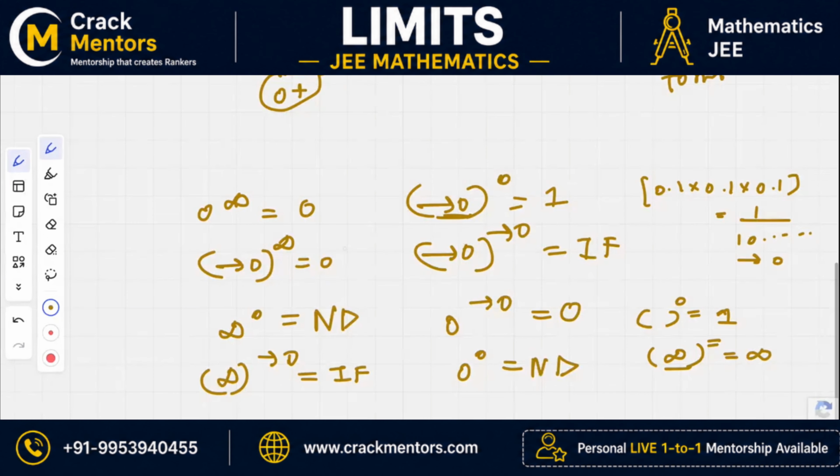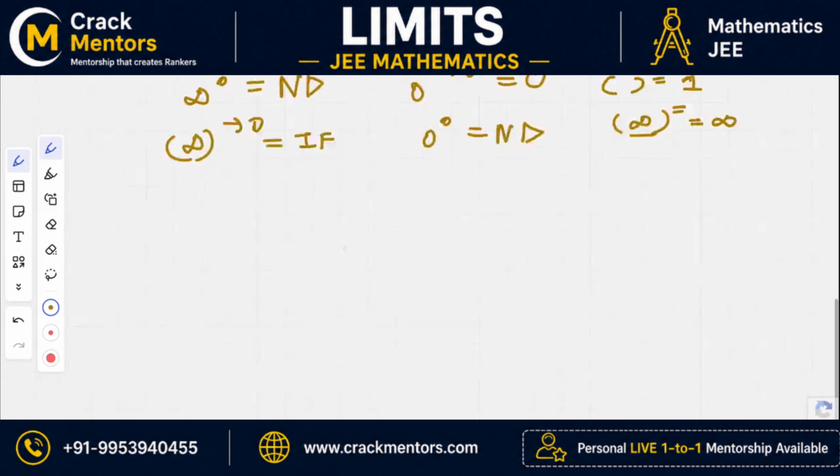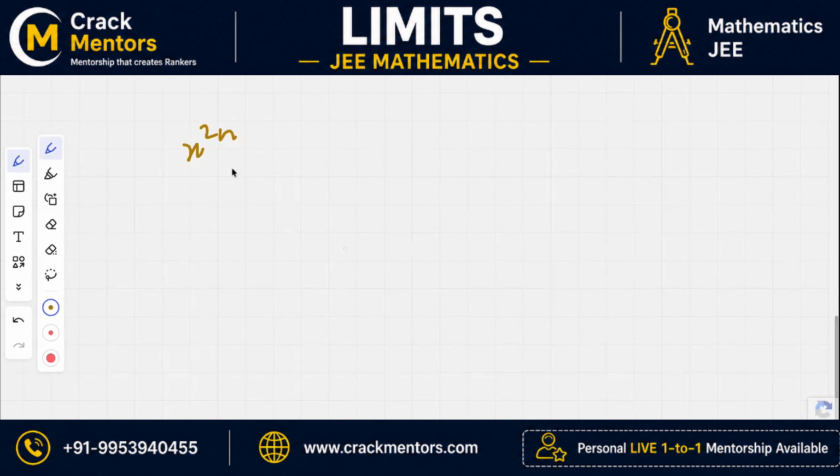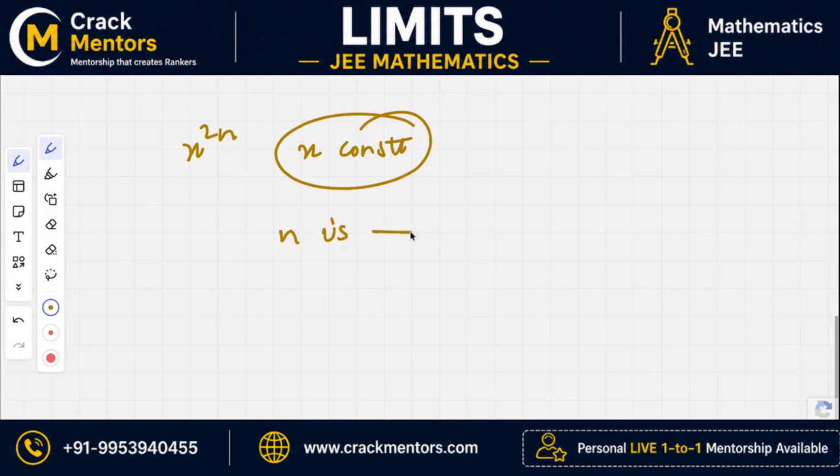Okay, let's just move forward. Sometimes you have this kind of expression where x is a constant, actually, not a variable. Your variable is n, and n is tending to infinity, and let's say it's a natural number. So basically n is a very large natural number.